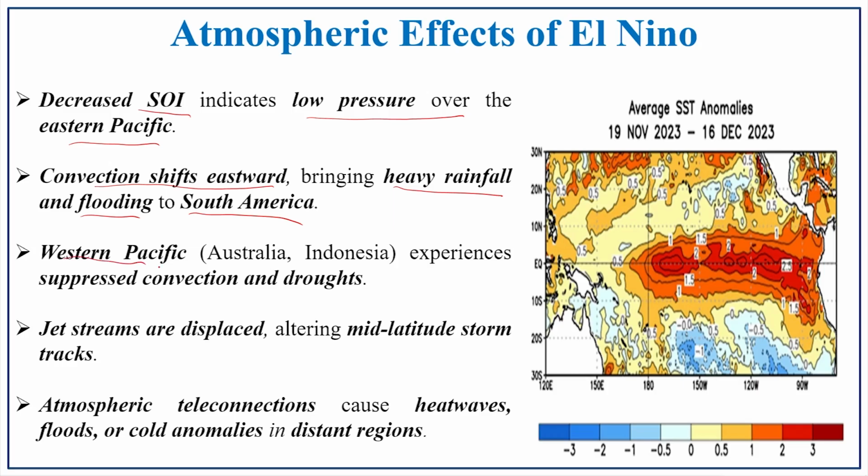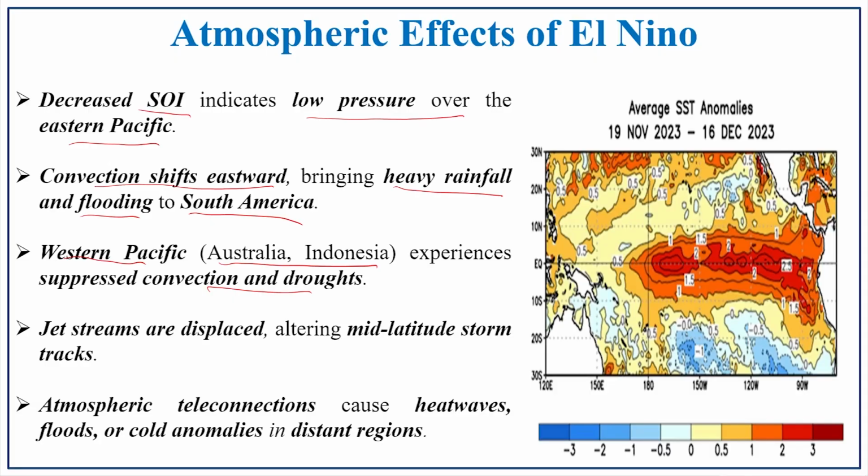So, the western Pacific, that is Australia and Indonesia, experiences suppressed convection and droughts, because of the opposite reaction in that particular pattern during El Nino. There is no rain in the western Pacific region, that is the Australian Indonesian region. The jet streams are displaced and mid latitude storms altered. So, El Nino is also affecting the jet stream path as well as the mid latitude storm tracks.